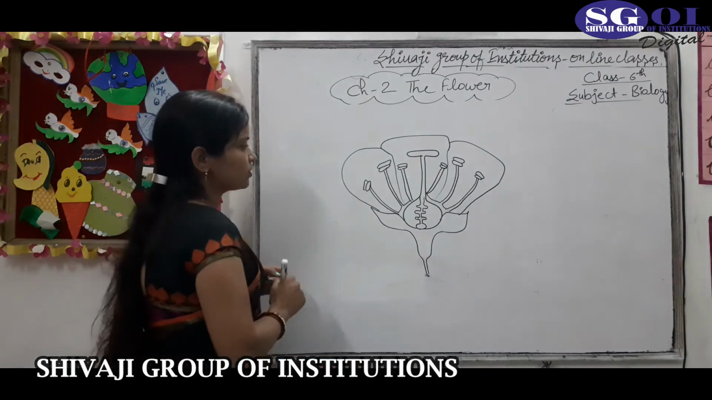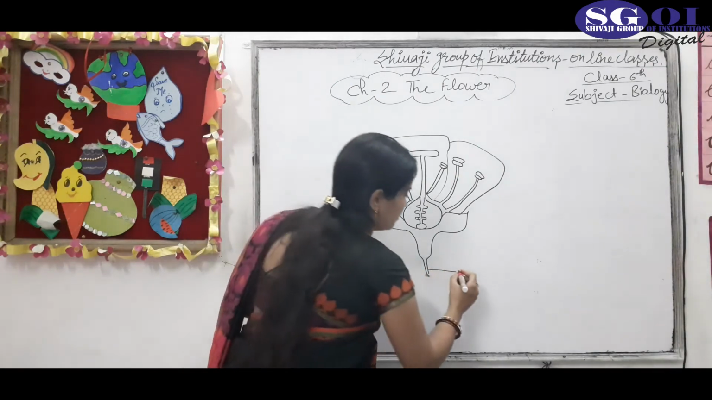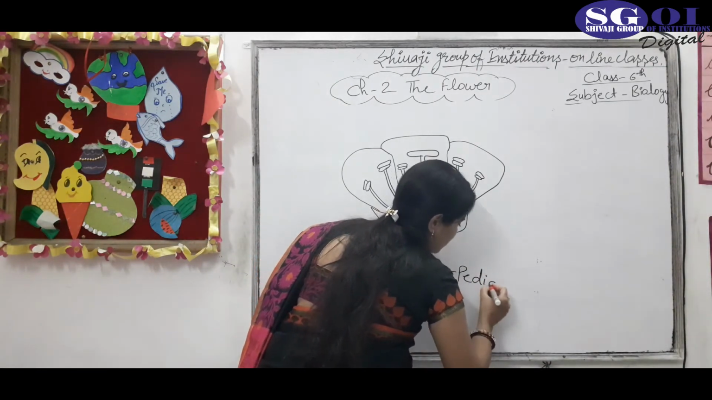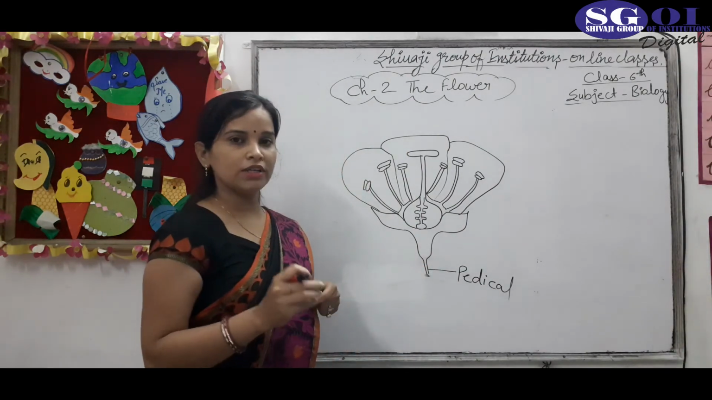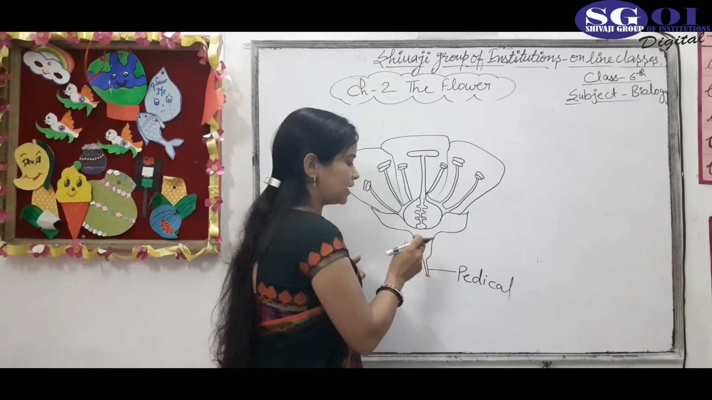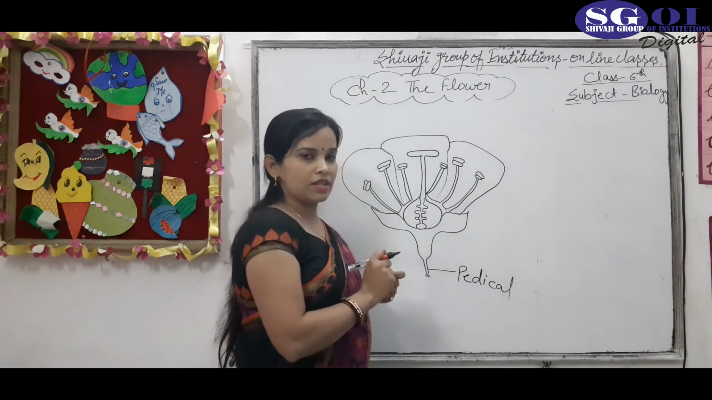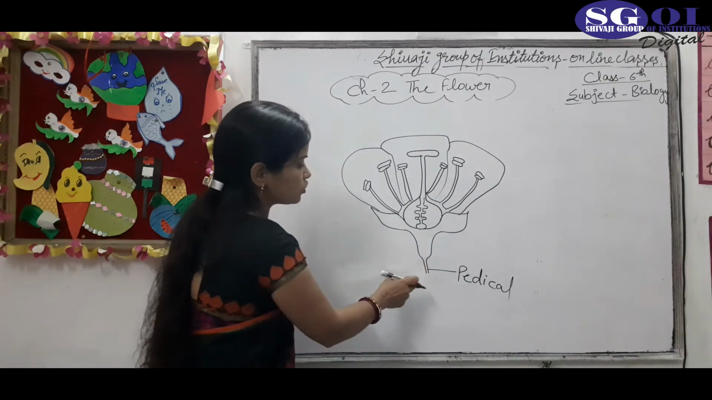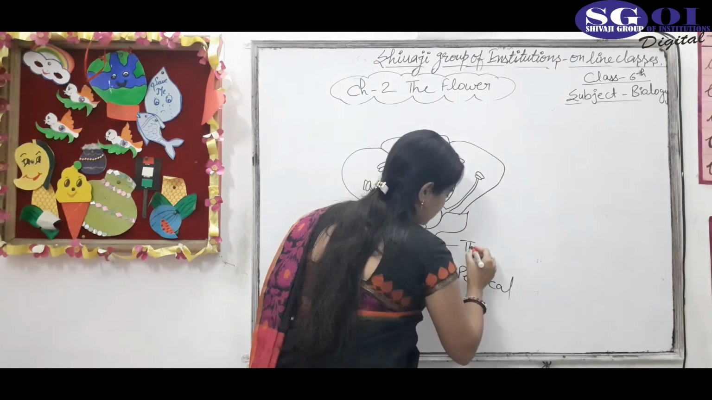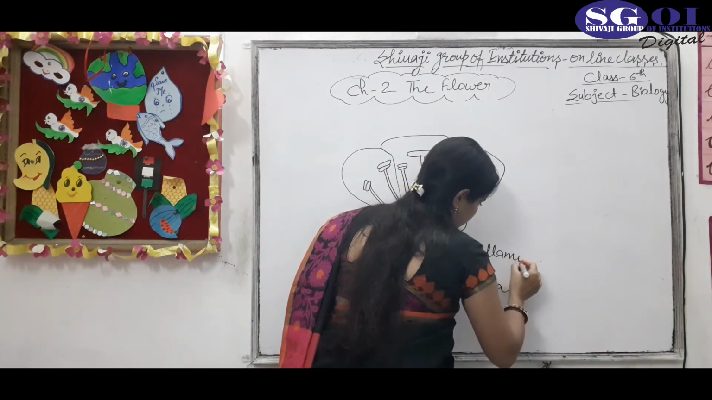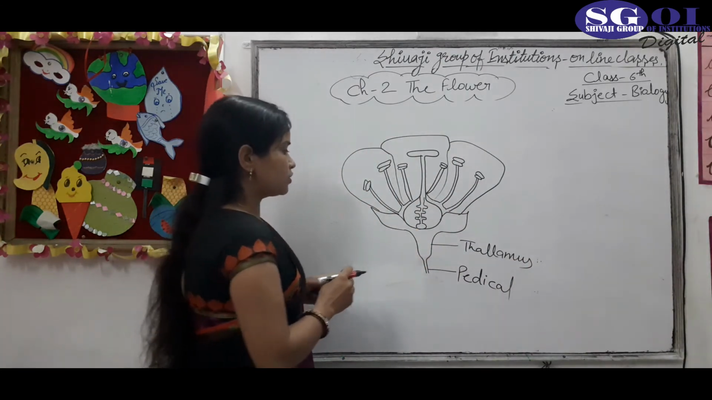So students, this is the structure of a flower, and this part is called the pedicel. What is the pedicel? When you pluck a flower, you hold the flower at this place. At the time of plucking, the place you hold is called the pedicel. The pedicel is attached directly to the stem. The main function of the pedicel is to attach the flower to the stem. Next is the thalamus. The thalamus is the green swollen part of a flower.